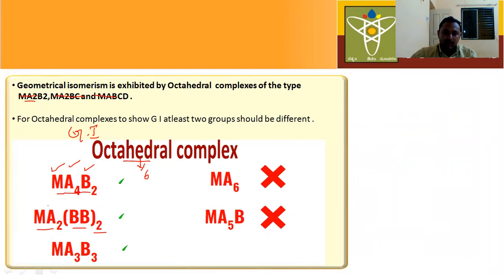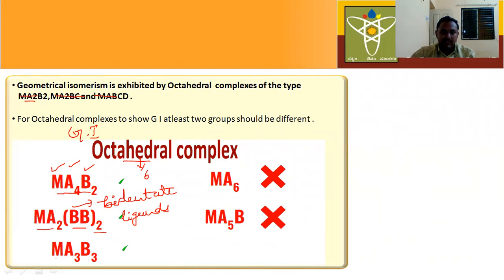See here, what is A2 here? A2 means there are 2 A type of ligands. BB2 means there are bidentate ligands. There are two same types of bidentate ligands present.